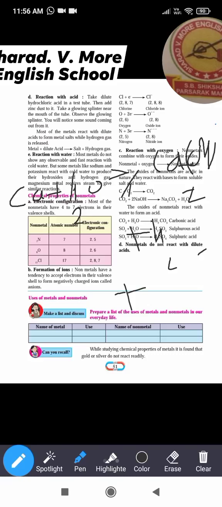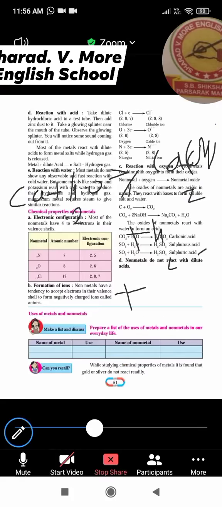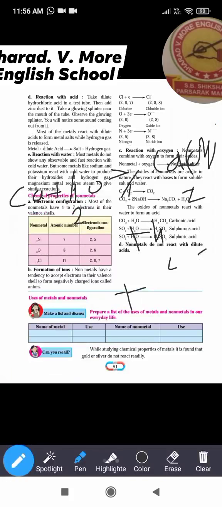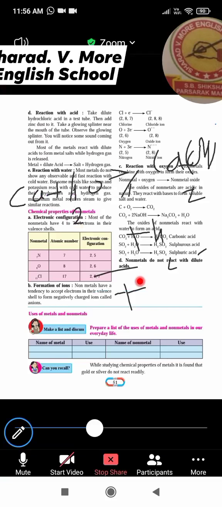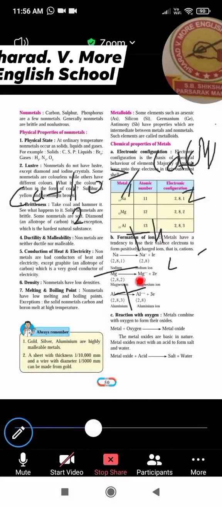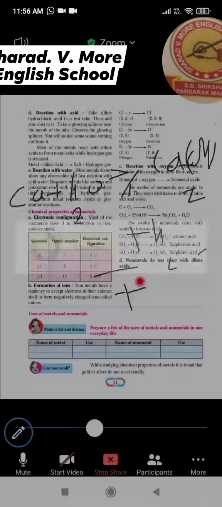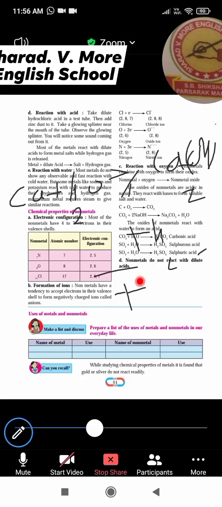Let's revise it. Physical properties of the metals. First one, its electronic configuration. Okay, first one we have seen electronic configuration, formation of ion, reaction with oxygen. Fourth one, reaction with acid and reaction with water. Now we have to study the chemical properties of the non-metals.